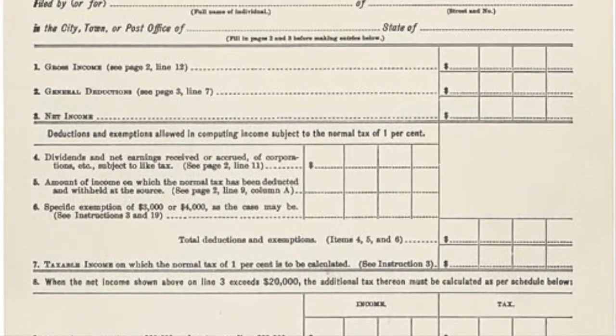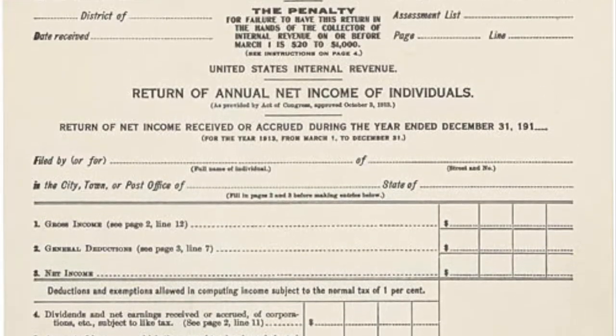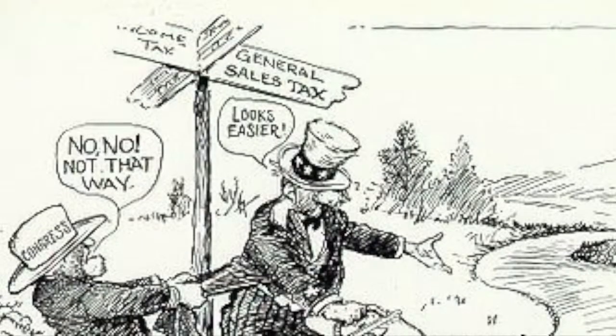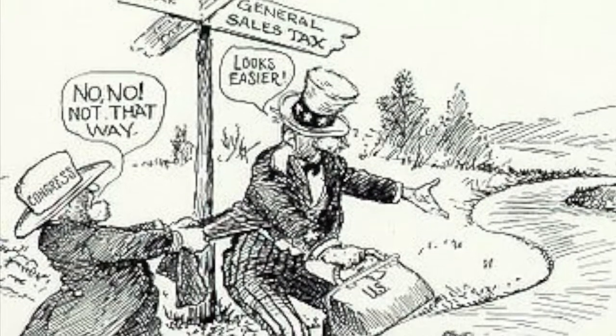Seen here is the first page of the Income Tax Form 1040 from the United States Internal Revenue Bureau. It works so that the more money you make, the more you are taxed. This money then goes to the federal government.